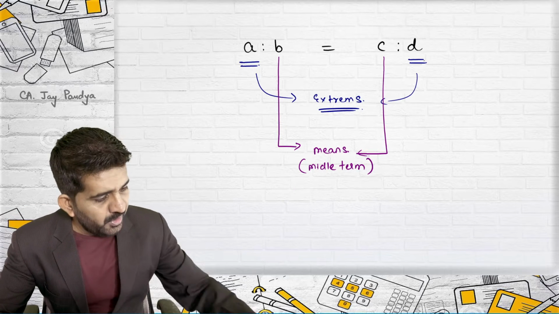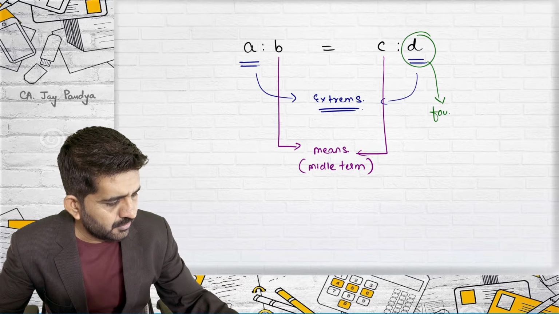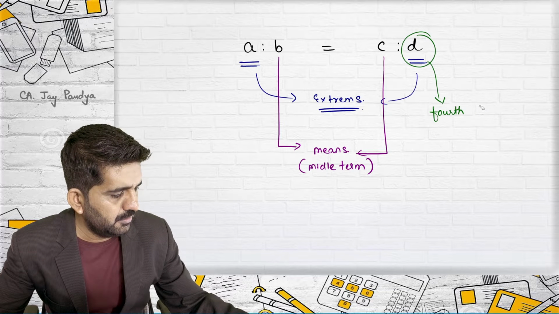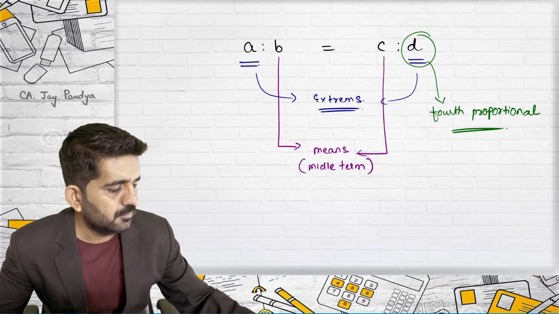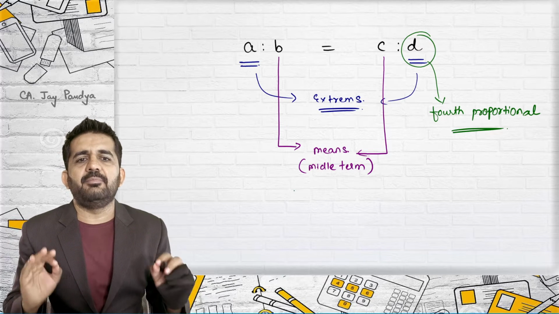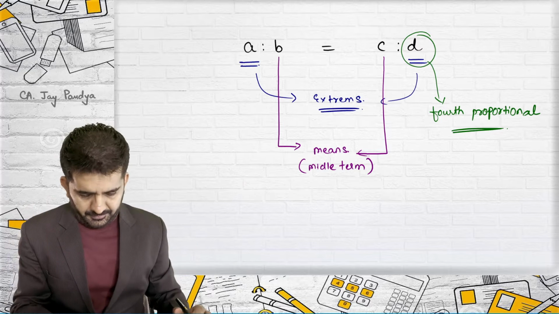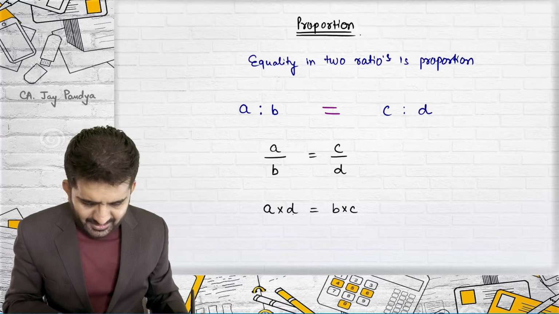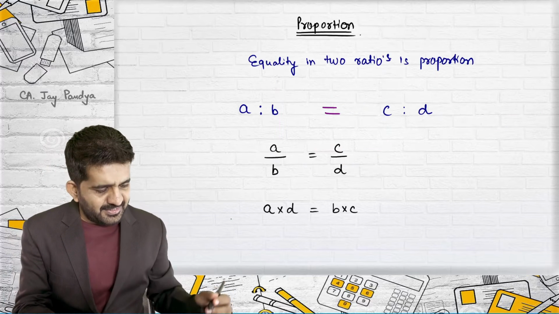Also, only D is termed as fourth proportional. These are just names given to various terms of proportion. Now, as we know, A and D are termed as extremes.